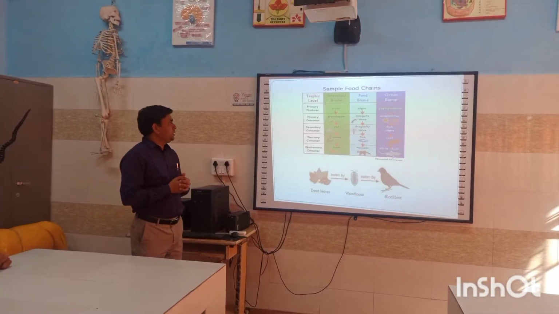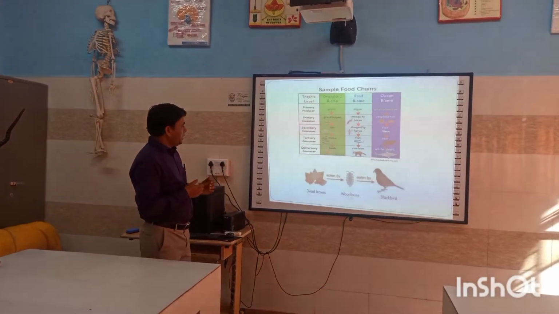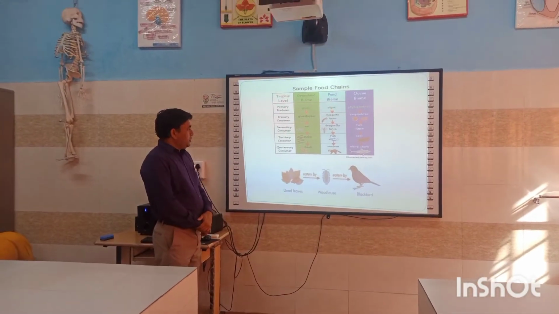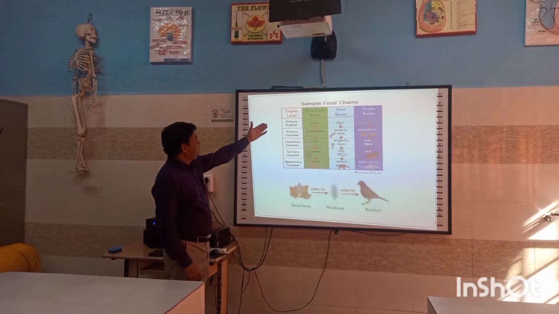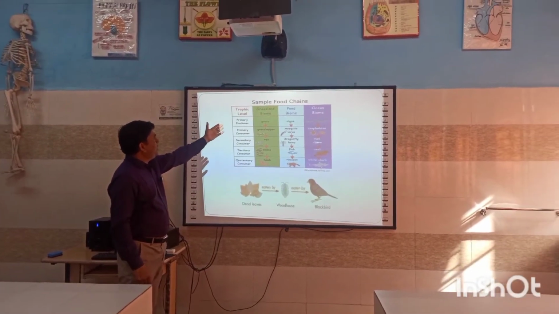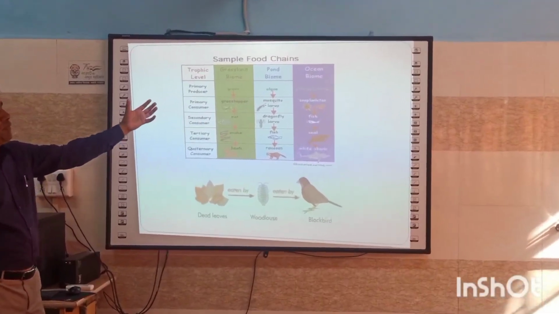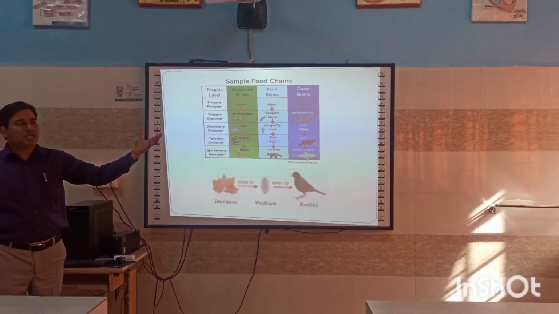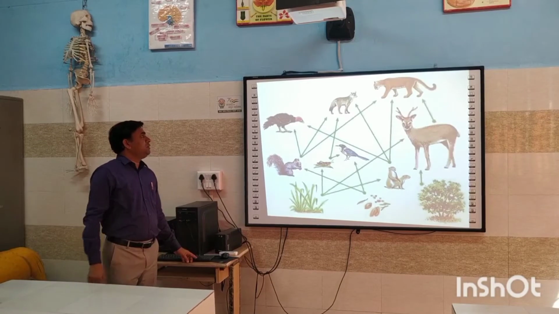These are other examples shown with the help of the image or PPT, like dead leaves, wood logs, blackbirds. Another one is grassland. The food chain depends on which type of ecosystem it is, like aquatic or terrestrial ecosystems. This is the food web.